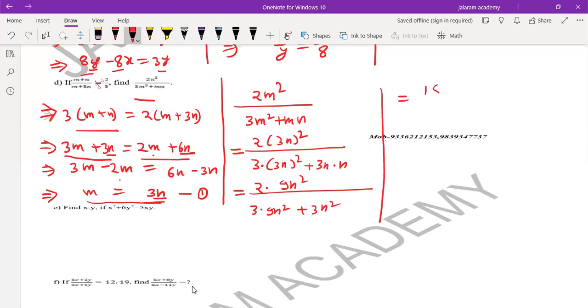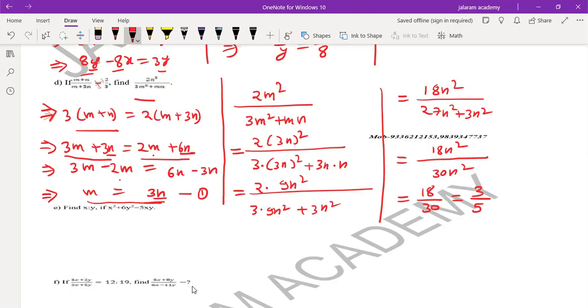So it is 18n square over 27n square plus 3n square, which is equal to 18n square over 30n square. N square cancelled out, 18 by 30. If we simplify it, 6 3s are 18, 6 5s are 30. So the answer is 3 is to 5.